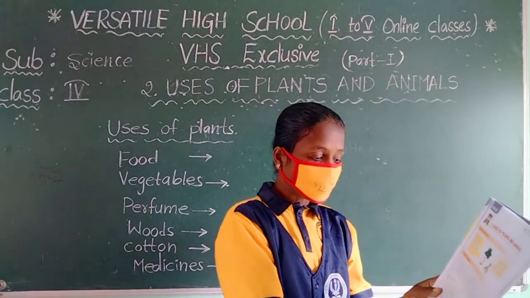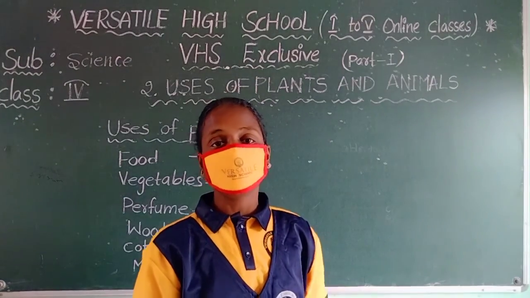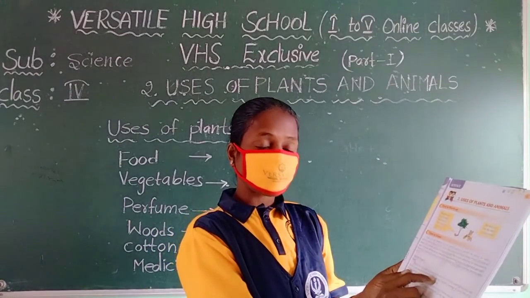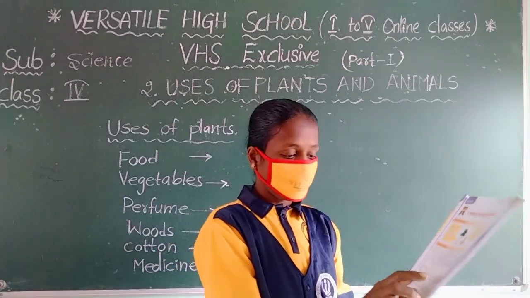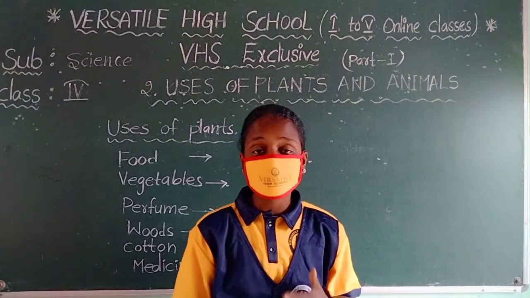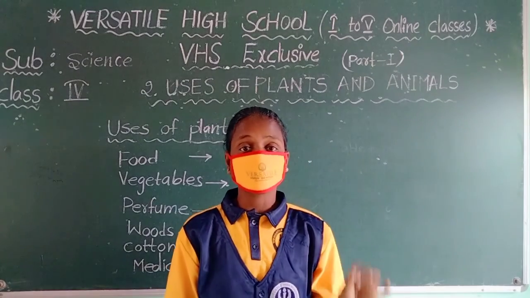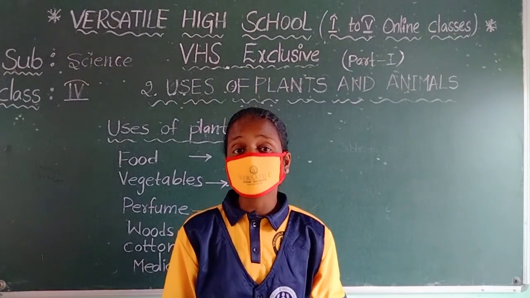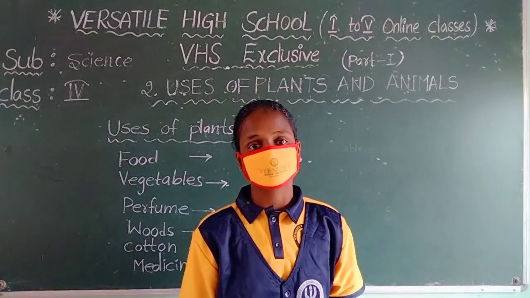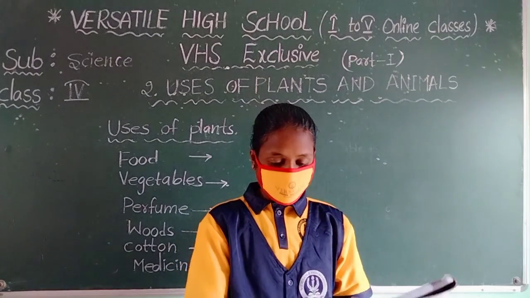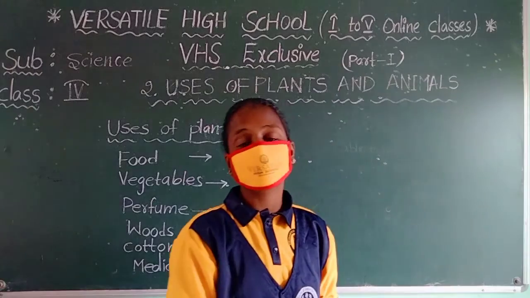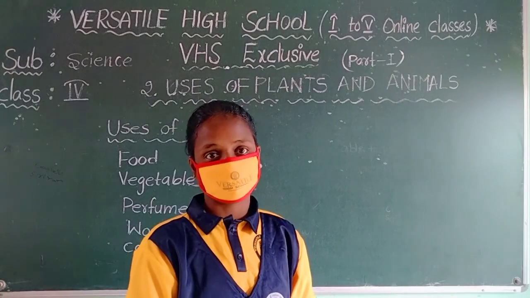Everybody needs food to live. Why? Because food gives us energy to work. Most of our food comes from plants.